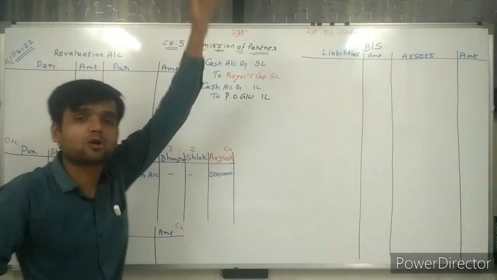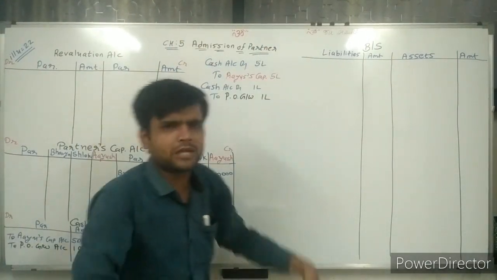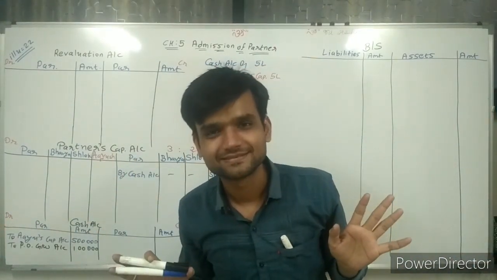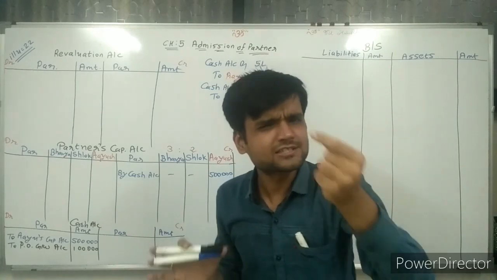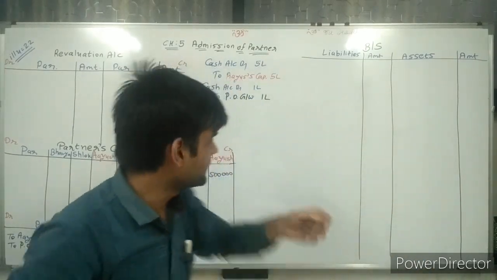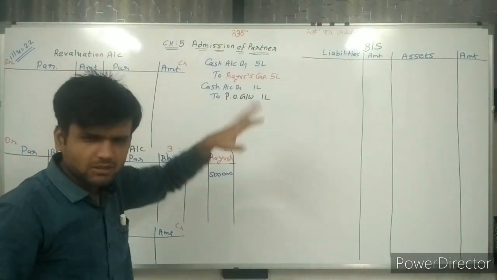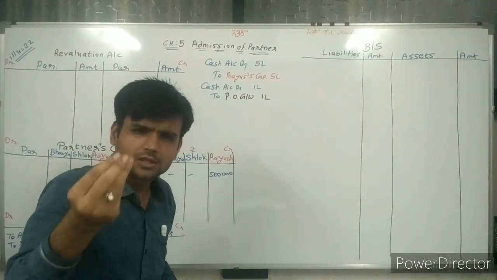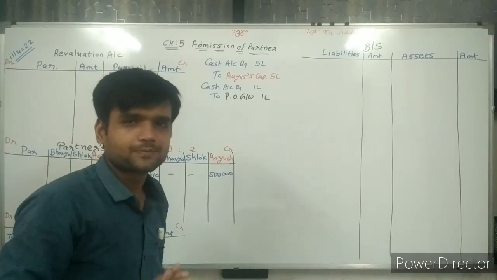Here we are not preparing the premium of goodwill account, so don't write it and be happy. One more step we need to do here, but don't worry, we are doing that later after some minutes.